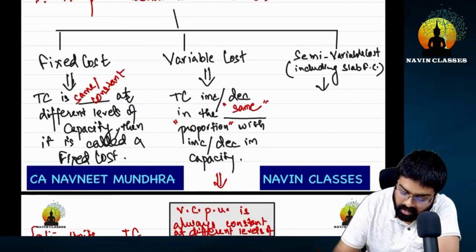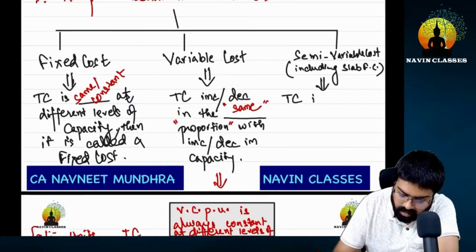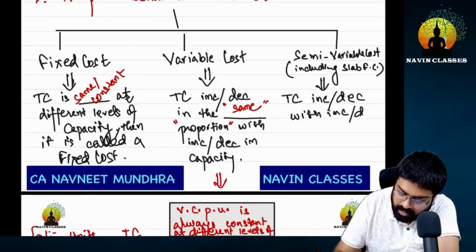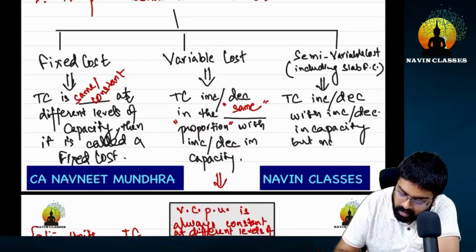Now what we can say here is that the total cost will increase or decrease with an increase or decrease in capacity, but not in the same proportion.